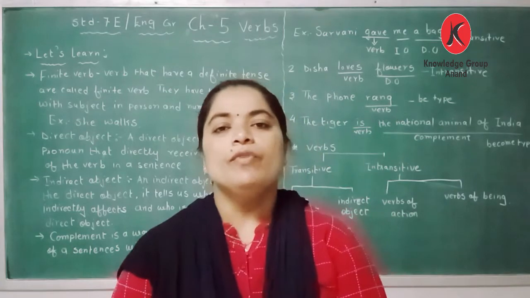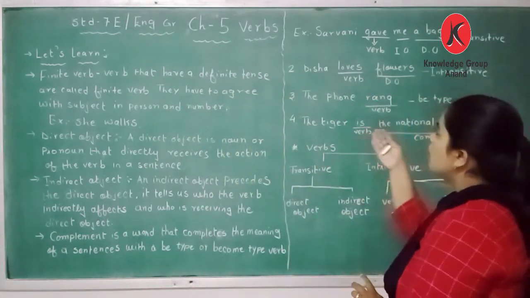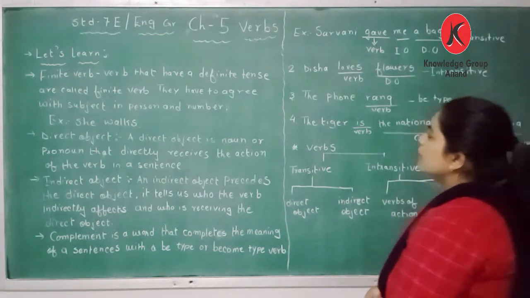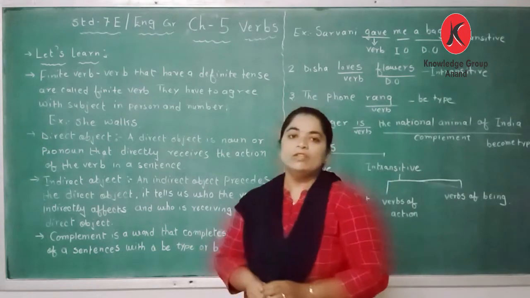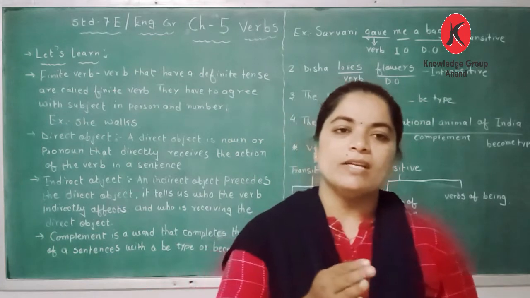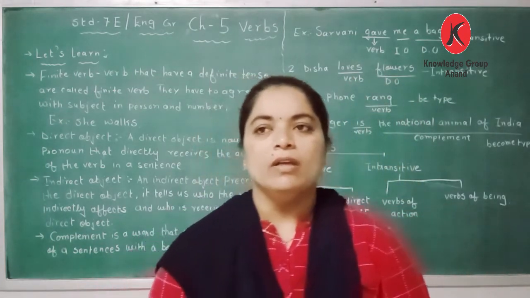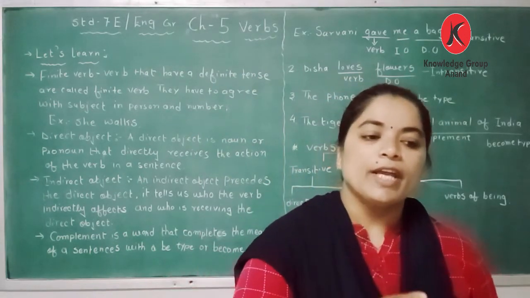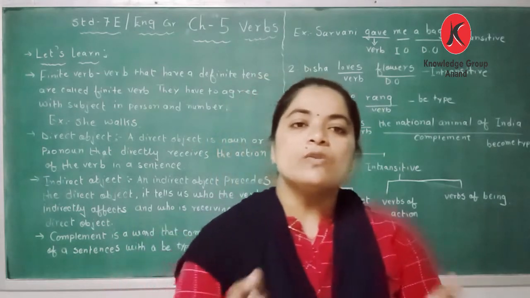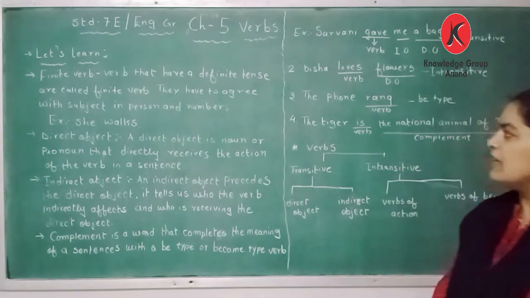We have completed chapter 4, which was about adjectives. And today we are beginning a new chapter, chapter number 5, verbs. There are 4 different types of verbs: transitive, intransitive, verb of action and verb of being. There are other verbs too, regular and irregular verbs. We will learn further, but today let us go through these definitions.